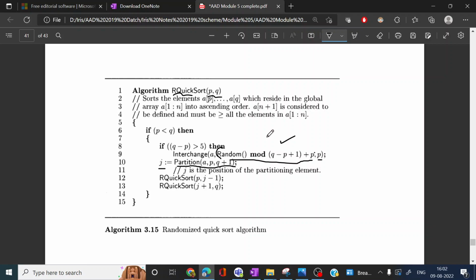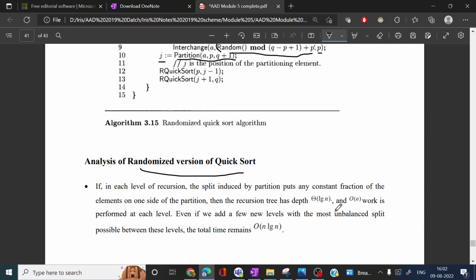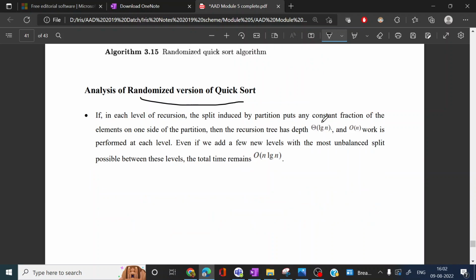Now you can see the analysis part of the randomized version of quicksort. If in each level of recursion, the split induced by partition puts any constant fraction of the elements on one side of the partition, then the recursion tree has depth theta of log n. So if we consider the analysis using the recursion tree method, the depth will become theta of log n, and big O of n work is performed at each level.